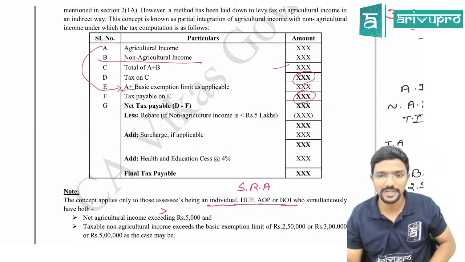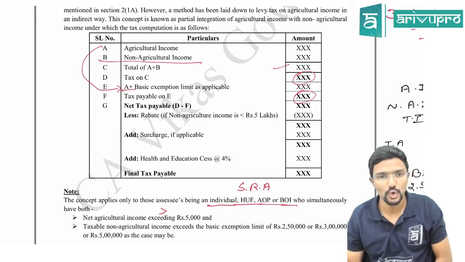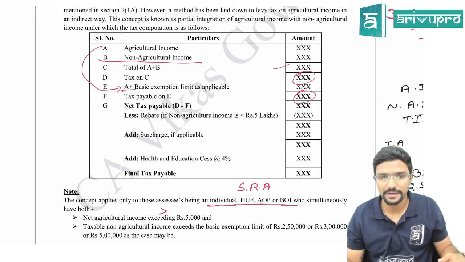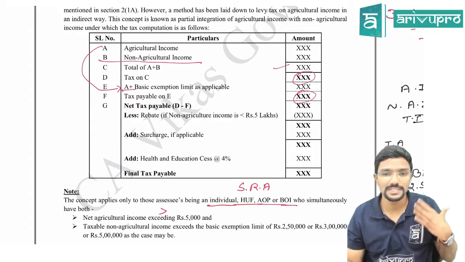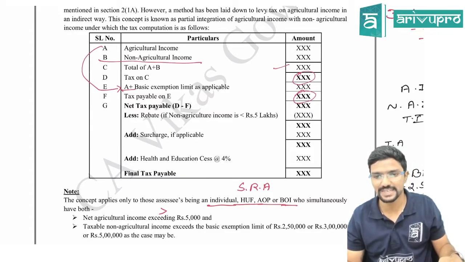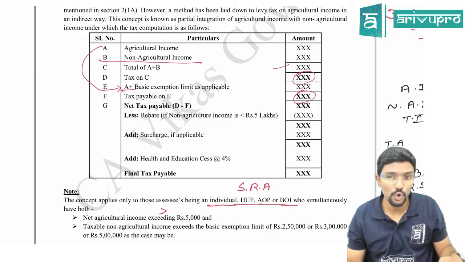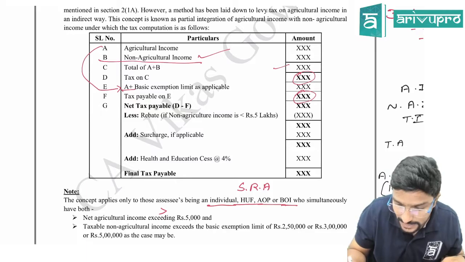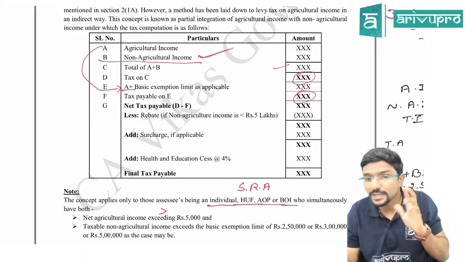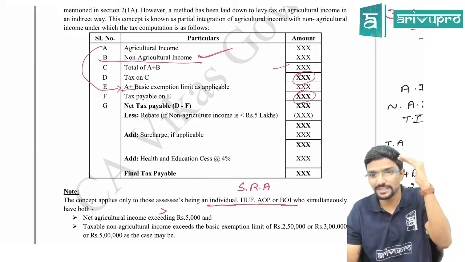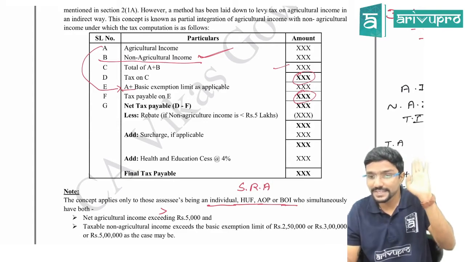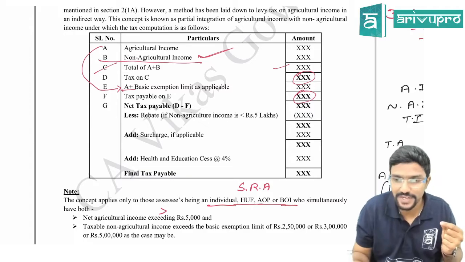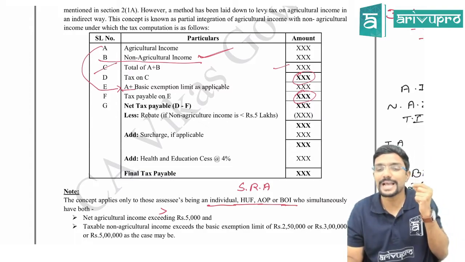for checking applicability of rebate. Then if non-agriculture income is there, then you will get it. If not, surcharge. Sir, when surcharge is applicable, we have discussed that. When total income is more than so and so, for that also you have to check this figure, guys, because your total income will not include agriculture income. If something is exempt, we will not consider it as a total income. But here, sir, then why are you totaling it here? Yes, here for only calculation purpose I am